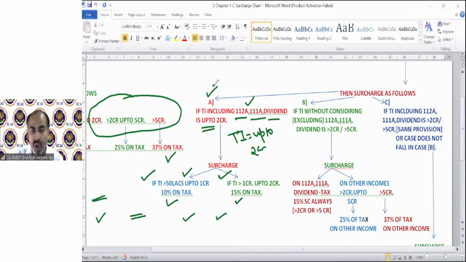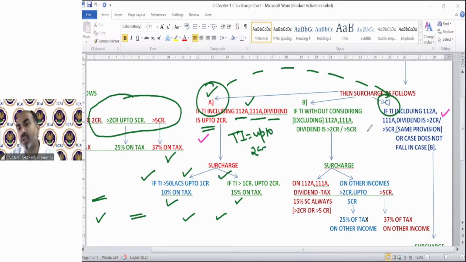Clear? So after point number A, we will read point number C. We will discuss point number B later. So A says if your total income including 112A, 111A and dividend is up to 2 crore. And C is the opposite of A. That if your total income including these three income is exceeding 2 crore. So it was saying up to 2 crore, then case A applicable.